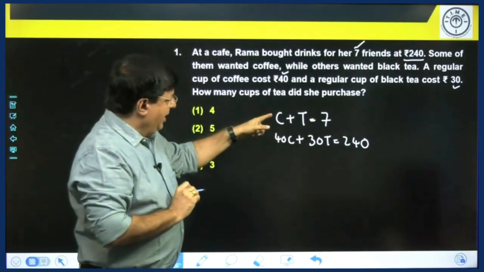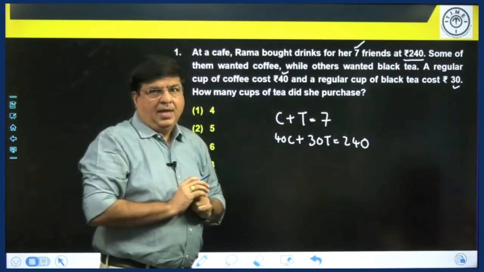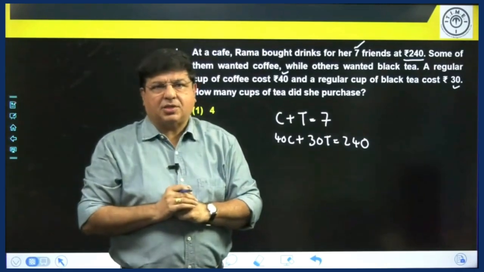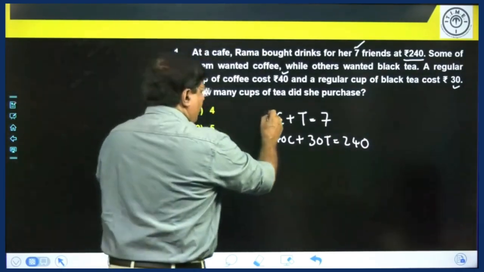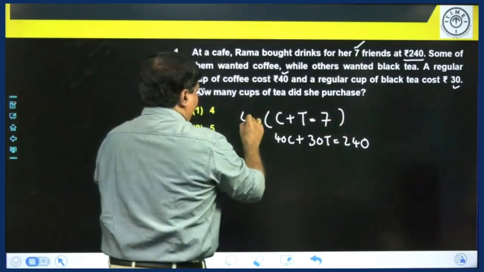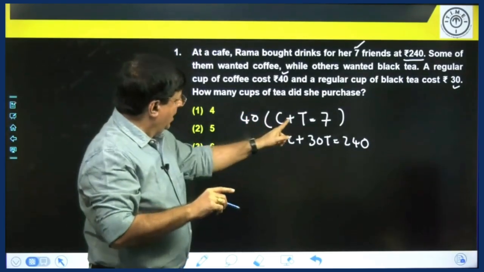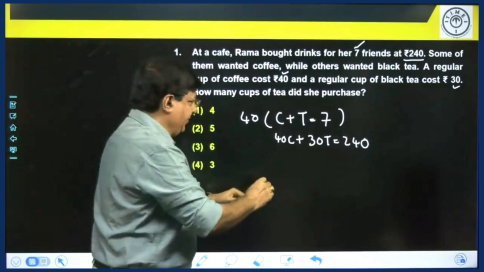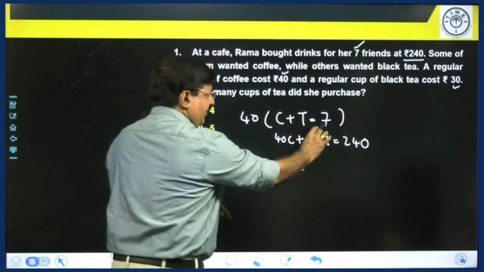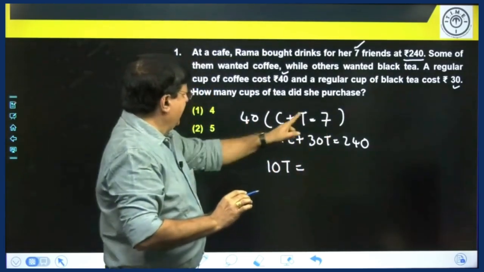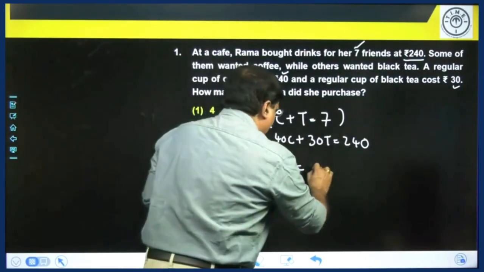Now, you can eliminate C from these 2 equations by multiplying the first equation by 40. Now, do not write more steps after this. Do oral calculations as far as possible. Let us try it out. When you multiply the first equation by 40, 40C and 40C is cancelled. 40T minus 30T gives you 10T, and 40 into 7 is 280. 280 minus 240 will give you 40.